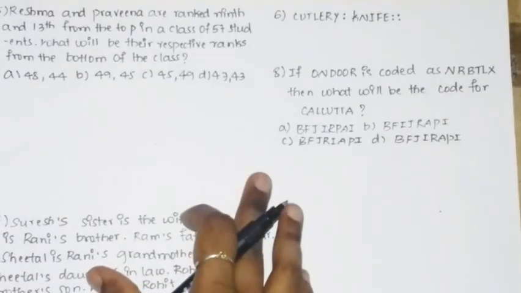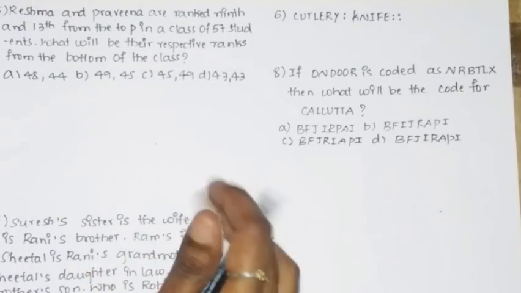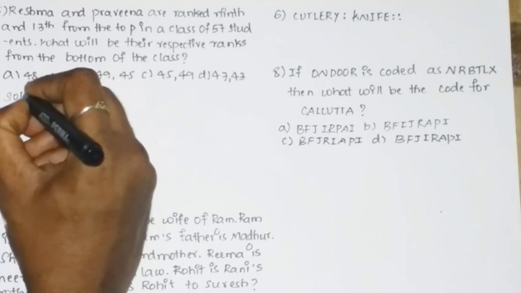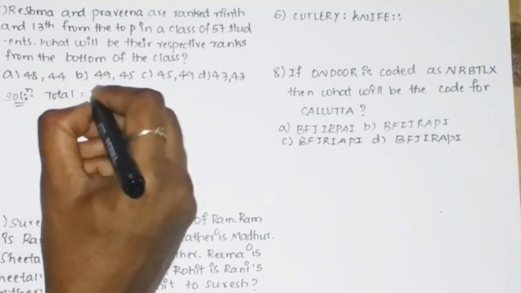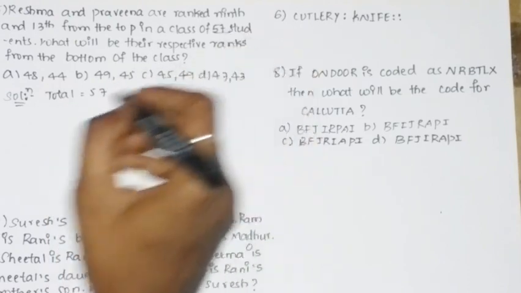The fifth question is that Reshma and Praveena are ranked 9th and 13th from the top in a class of 57 students. What will be the respective ranks from the bottom of the class? So the first thing is you need to find the total number of students in the class. It is 57. They have told 57 students.